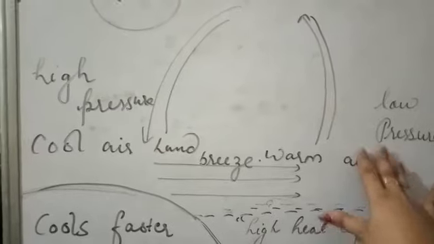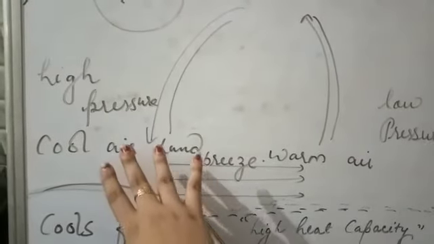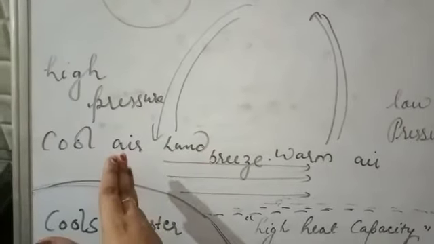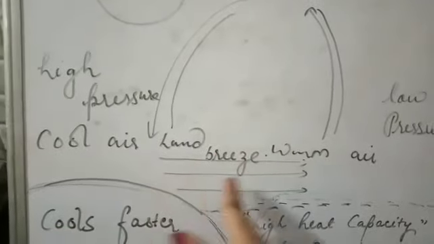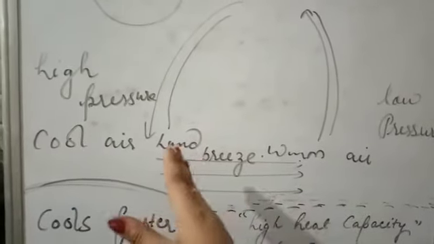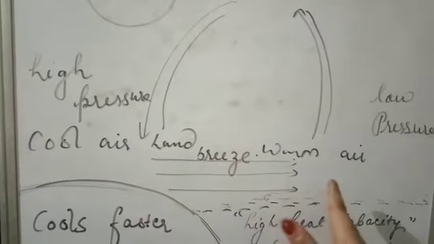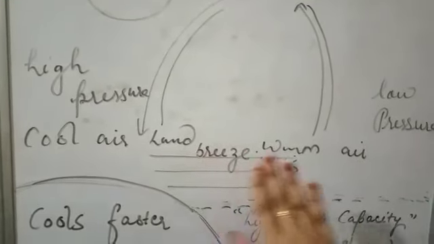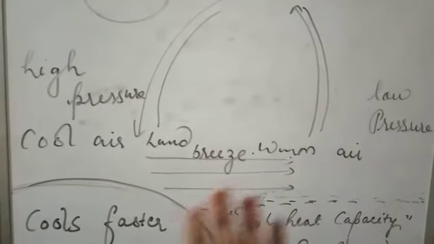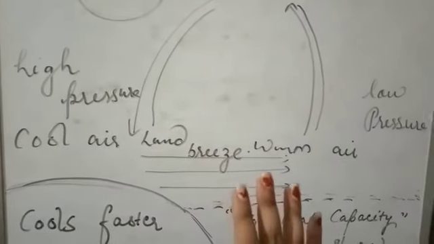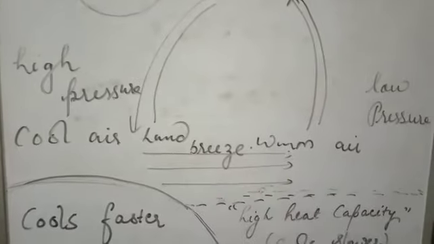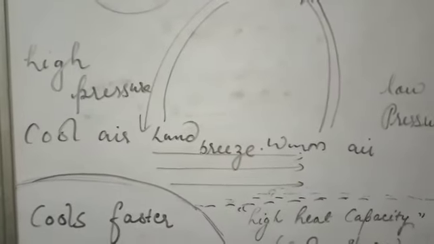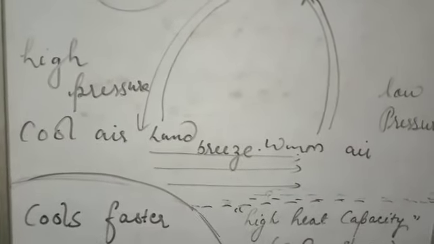Now since it is a high pressure area, this high pressure will force the cool air to flow towards the sea, therefore the movement of breeze is from land to sea, and this movement results in the phenomenon which is known as land breeze. Hope it is clear to you all. That is the concept of sea breeze and land breeze.